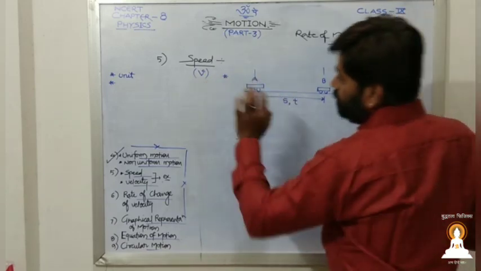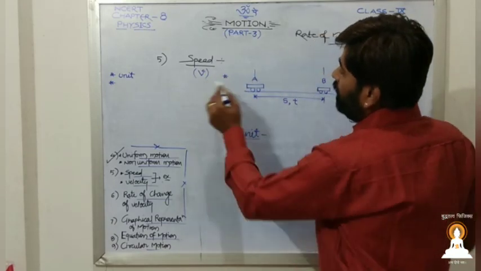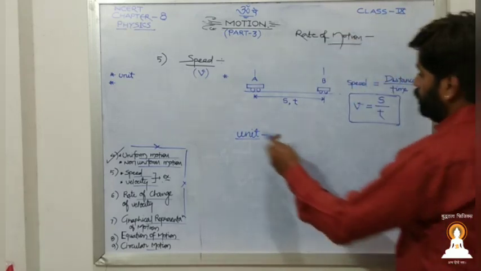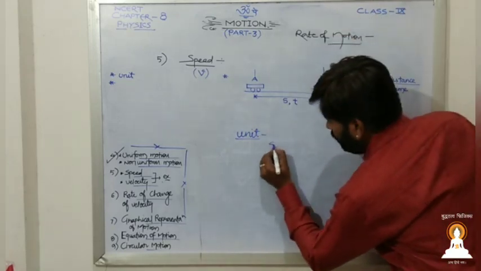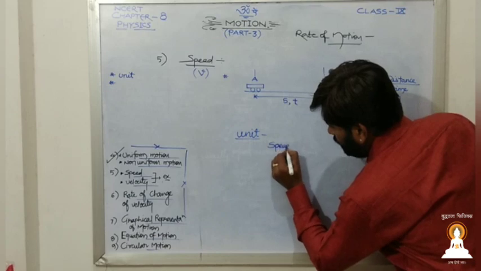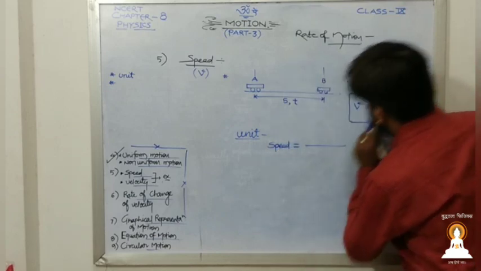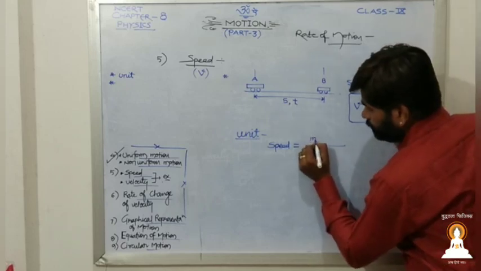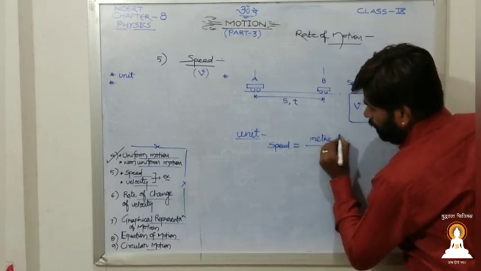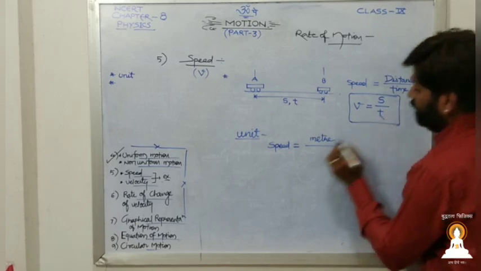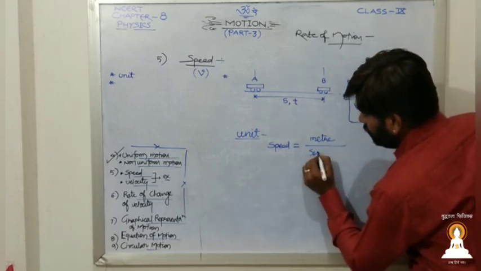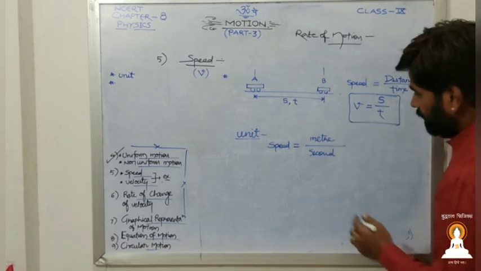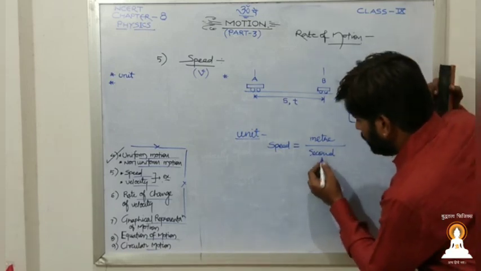Likewise, speed also has one. Speed means we are properly concentrating on speed. So unit means what speed will have. Now here we had a distance. The unit of distance is meter. And time, in general we use second. Yes, we may have hour, but later on we will see. So speed is meter per second.